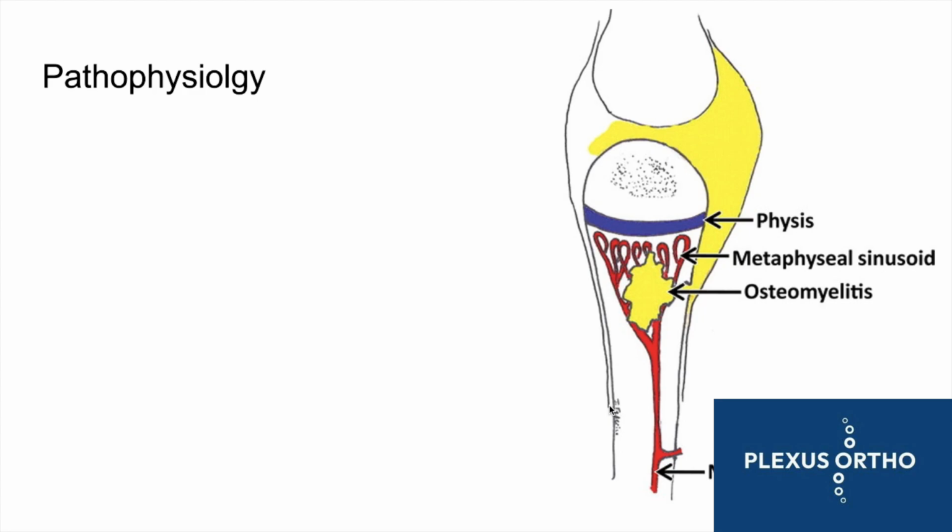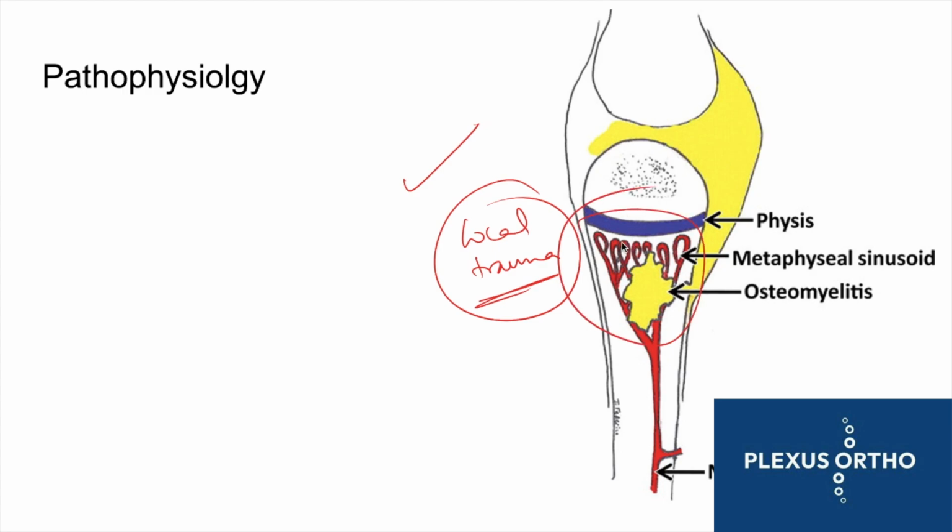So these are some of the common risk factors for osteomyelitis in children. Coming to the pathophysiology, usually it is local trauma. Most children will give some history of local trauma, following which they develop osteomyelitis. So why does osteomyelitis occur very commonly in children, and why does it occur more so in the metaphyseal region? It's very important to understand these reasons. What are the factors that cause osteomyelitis?